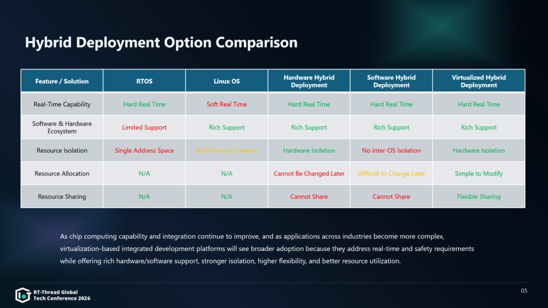It uses virtualization technology to create multiple independent runtime environments on the same hardware platform. Its advantages are very clear. It can keep hard real-time capability while improving system integration. Resource isolation is based on virtual machine domains, so it is more secure and stable. Resource allocation is more flexible, and the cost of later adjustment is lower. It also supports better resource sharing. Among these hybrid deployment methods, virtualization-based hybrid deployment has the best flexibility and scalability.